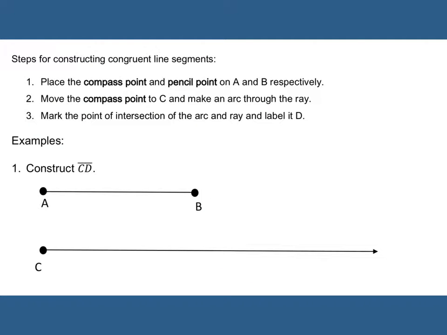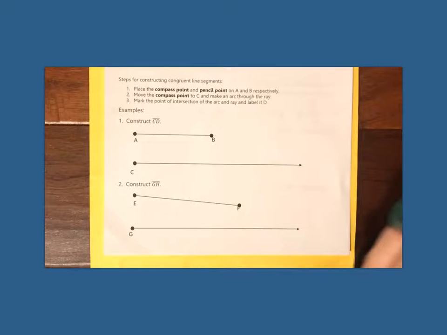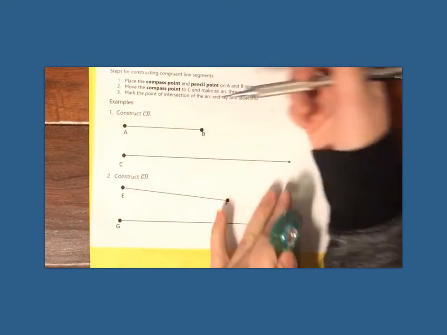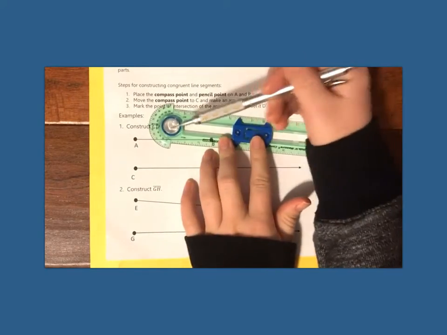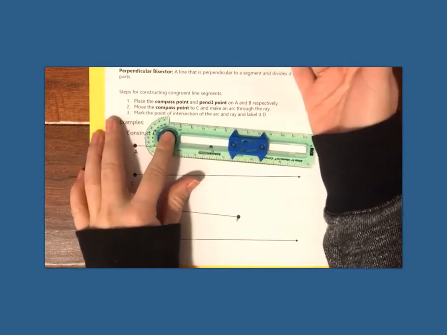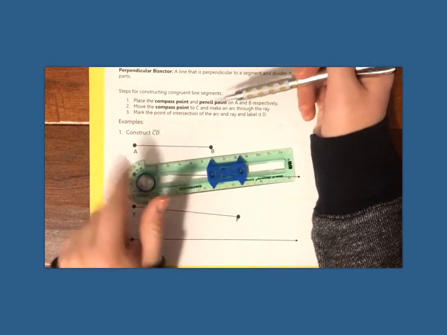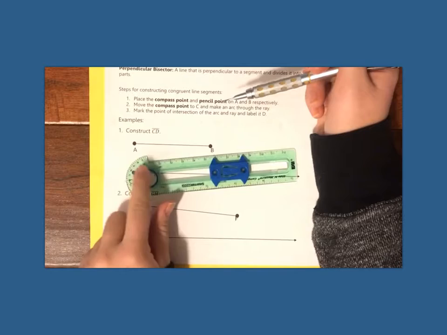Now you're going to watch a short video on constructing congruent line segments, so equal length line segments. Follow along and construct this with me. Okay, so steps for constructing congruent line segments. First, you're going to place your compass point, which is this, and pencil point on A and B. So compass point on A,